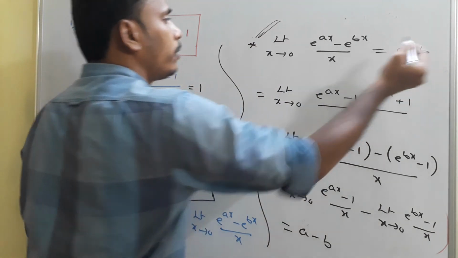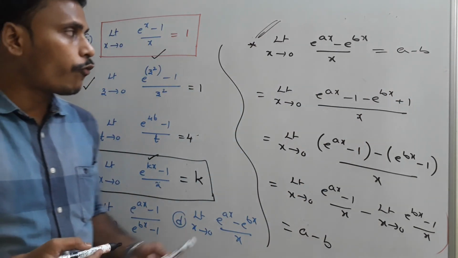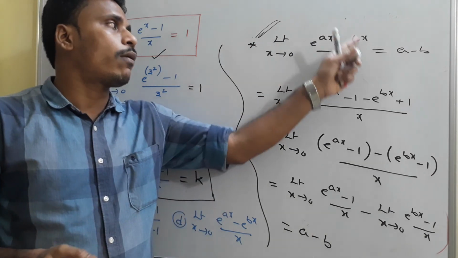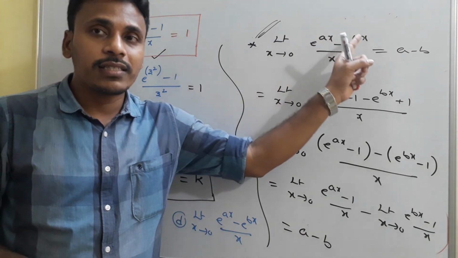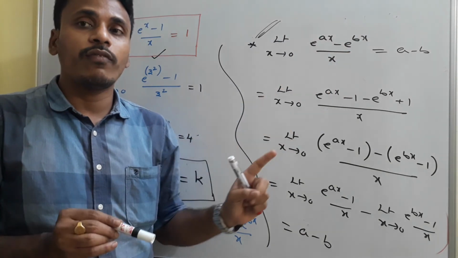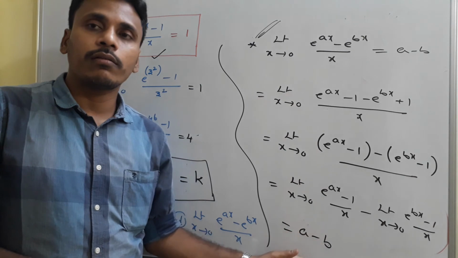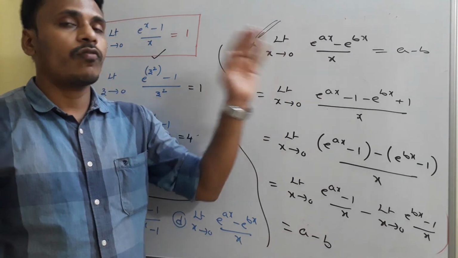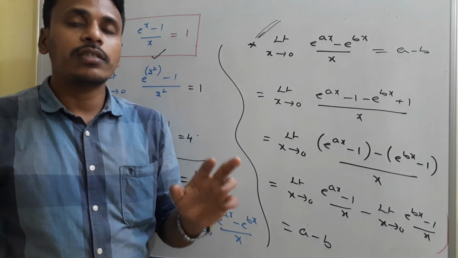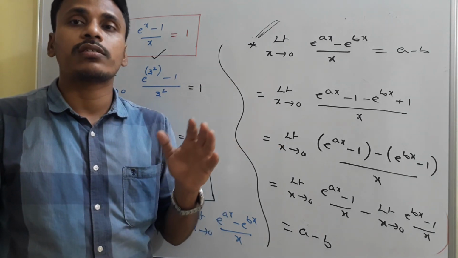A minus b. So always, if you identify a problem of this format, like limit x tends to 0, e power ax minus e power bx by x, one way is solving completely like this to get a minus b. The other way is the direct way of identification. See, the direct way of identification usually saves your time.